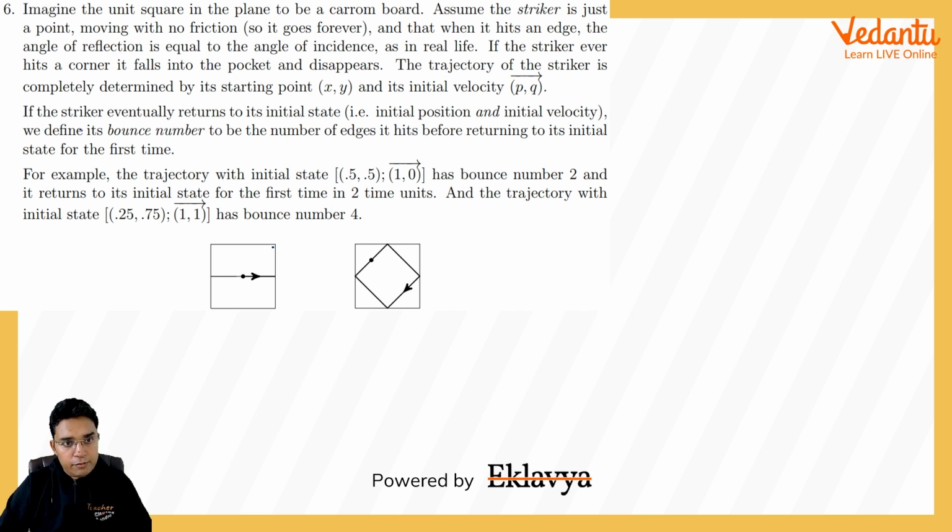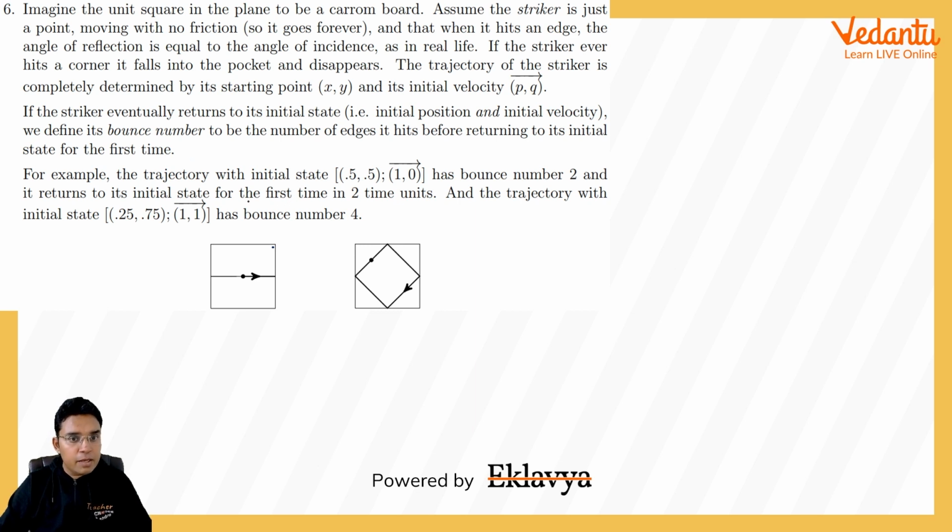If the striker eventually returns to its initial state, that is initial position and initial velocity, that means it is not just that you have to come back, you should come back so that your velocity at that point is the same as it was in the beginning. Initial position and initial velocity, we define its bounce number to be the number of edges it hits before returning to its initial state for the first time.